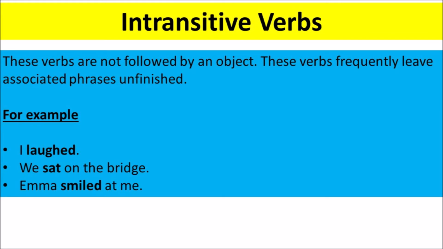Intransitive verbs. These verbs are not followed by an object. These verbs frequently leave associated phrases unfinished. For example, I laughed. We sat on the bridge. Emma smiled at me. Here, laughed, sat, and smiled make sense on their own.